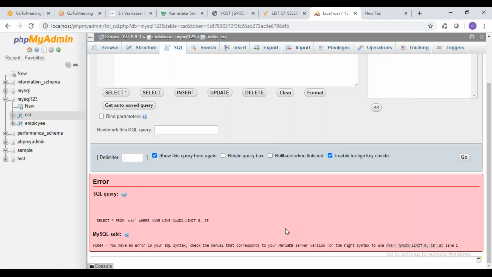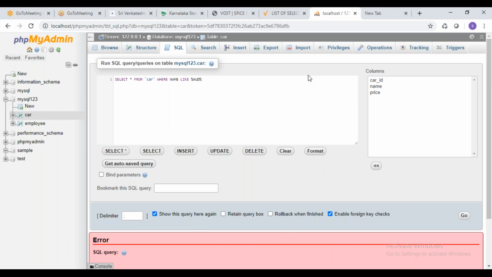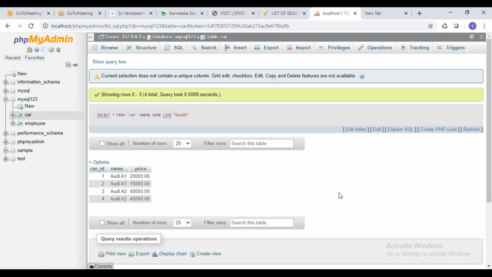What is the error we are getting? Okay, so small error because I need to give this one in double quotes because it should read as a string, right? So that's why it has taken error. Yeah, now you can see whichever started with AUD, it has taken.